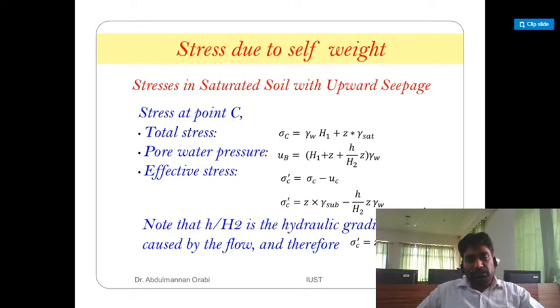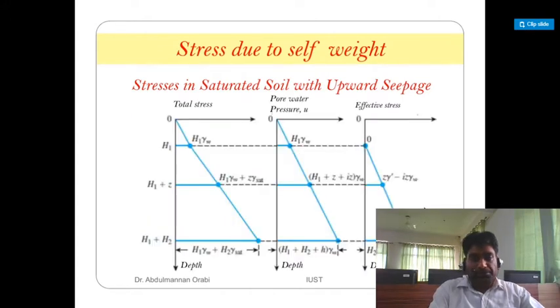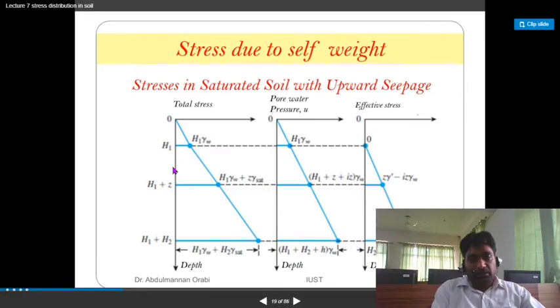Note that h upon H2 is the hydraulic gradient denoted by small i caused by the flow, and therefore sigma C effective stress is equal to small z into gamma submerged minus i z gamma W. And this is the pressure distribution diagram.